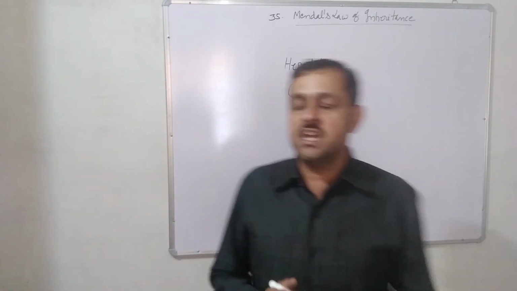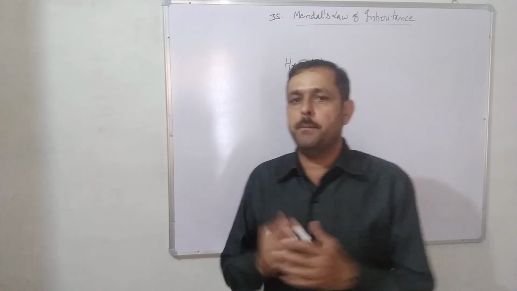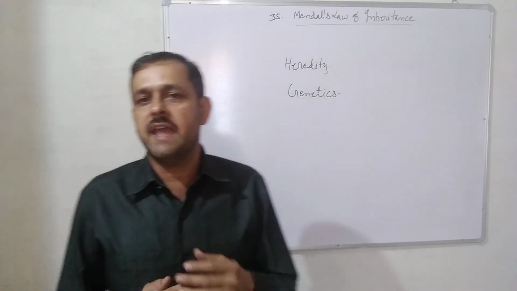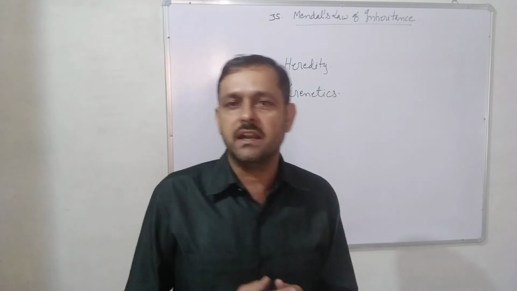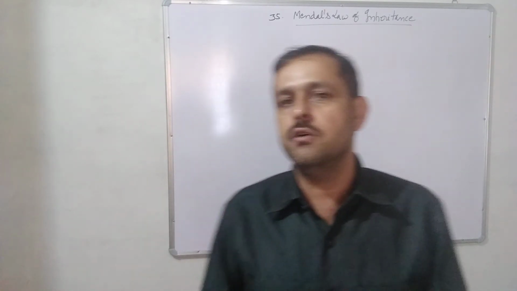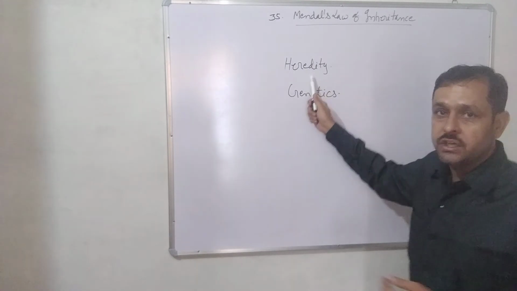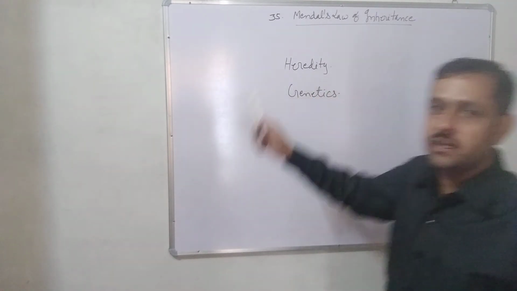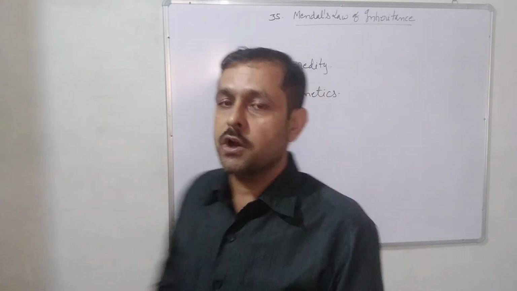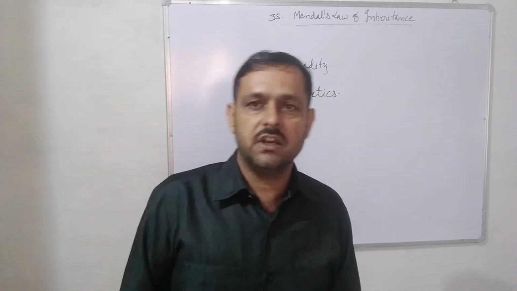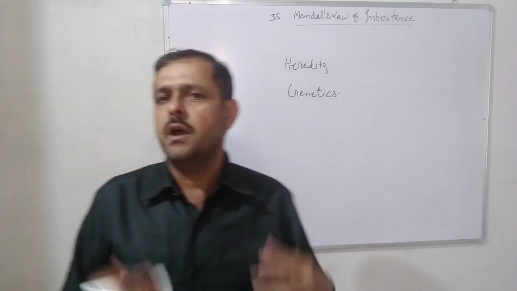So these are examples of a particular species in which they can transfer their characters to the new generation, and this is called heredity. Heredity means transfer of characters from one generation to another generation.